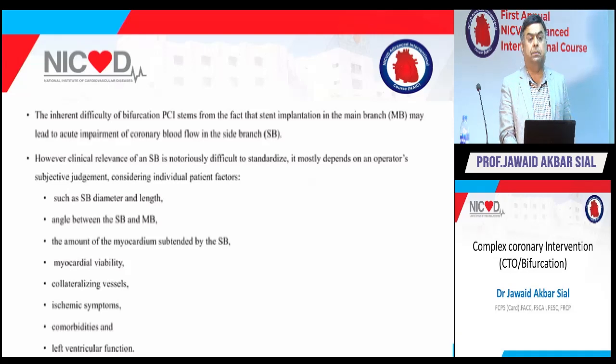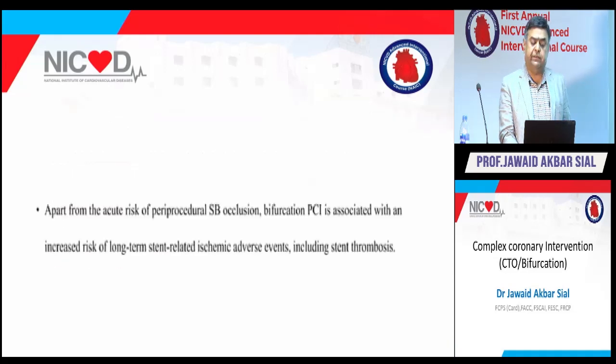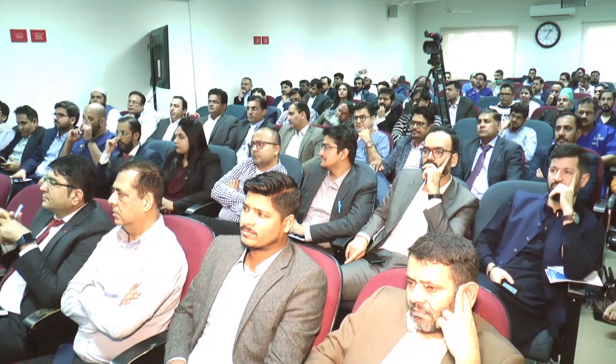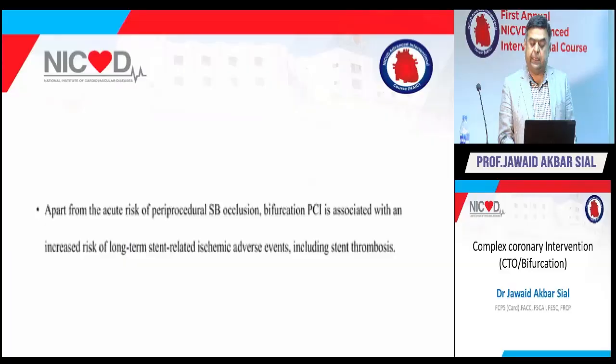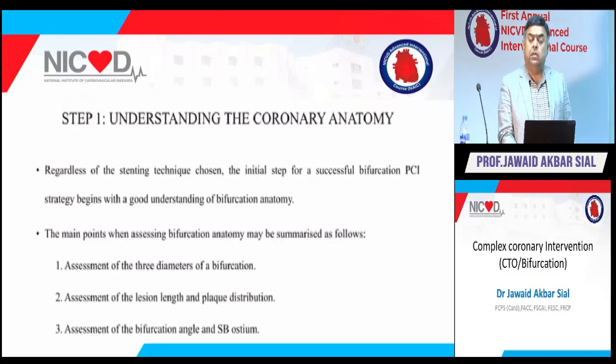These are certain subgroups or certain factors which we have to look at. And apart from the acute risk of periprocedural side branch occlusion, bifurcation is associated with an increased risk of long-term stent-related ischemic adverse events, including thrombosis. So it's not only periprocedural side branch occlusion, but there are other things associated with the side branch in this bifurcation. So what is the basic understanding of coronary anatomy for an intervention? That is important.